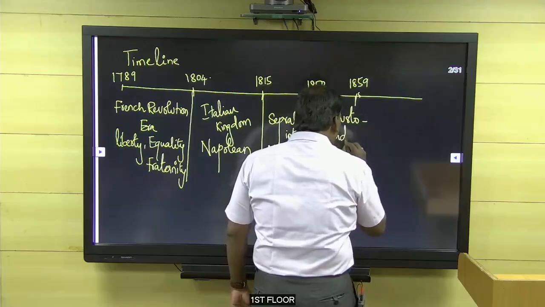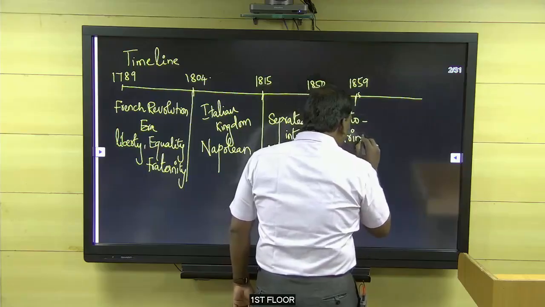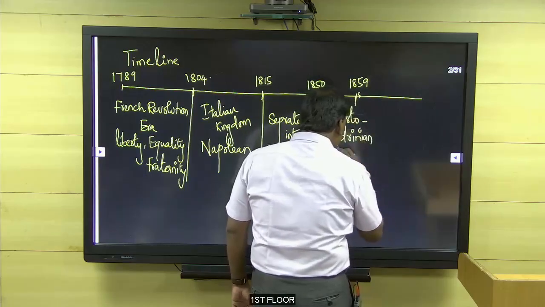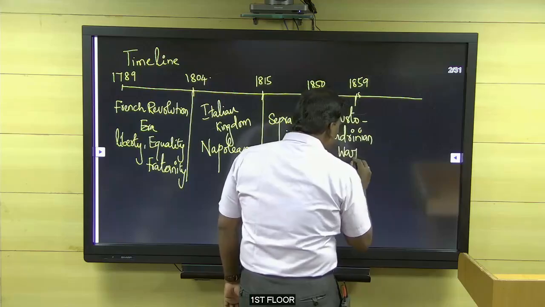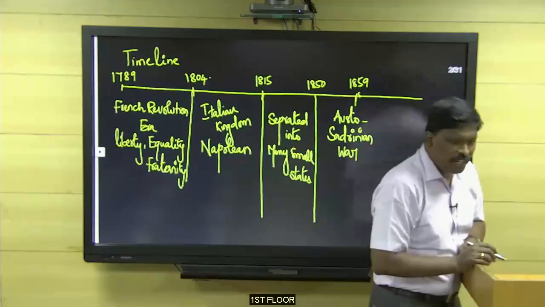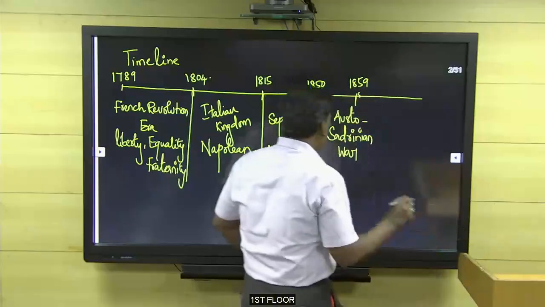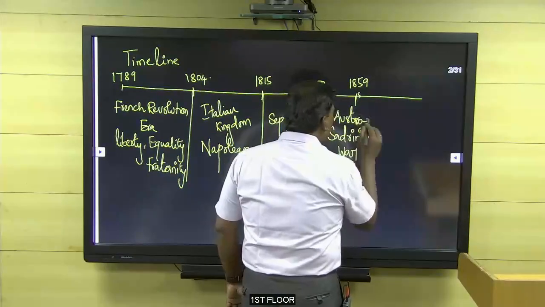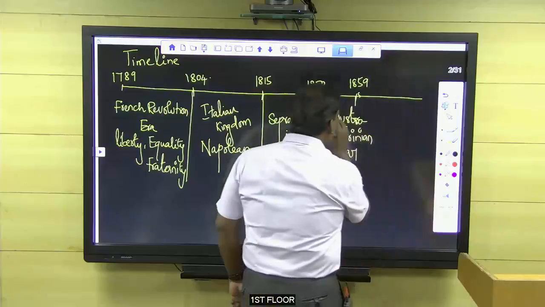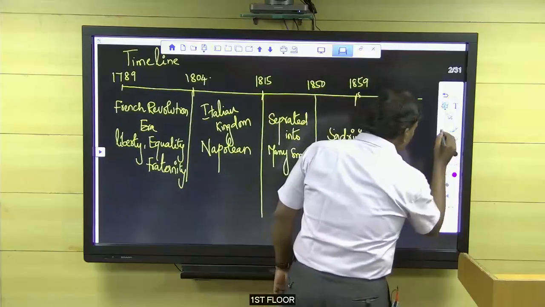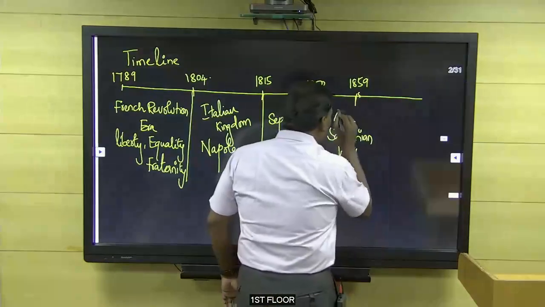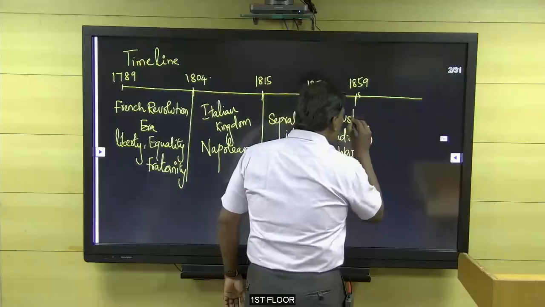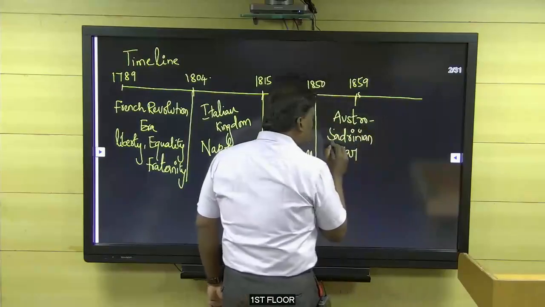Then 1859, the Austro-Sardinian War. I will rub it and write, you may not be clear. Austro-Sardinian.